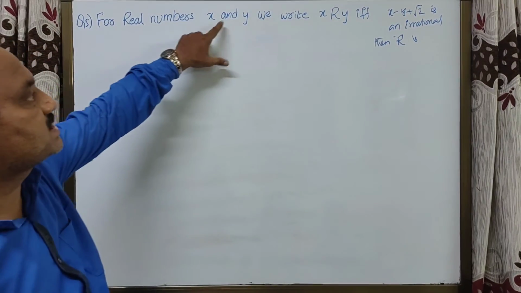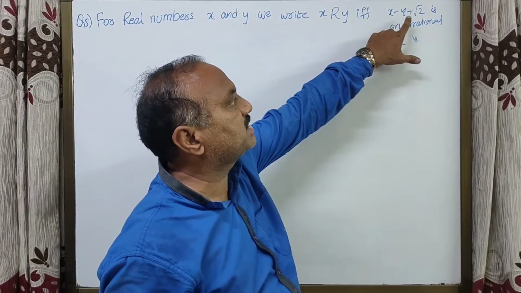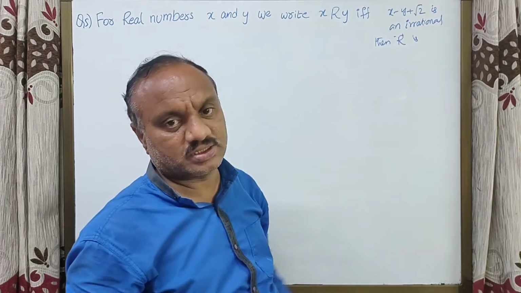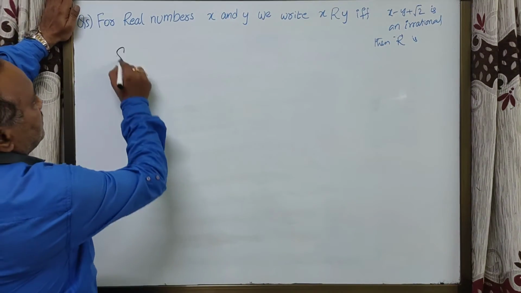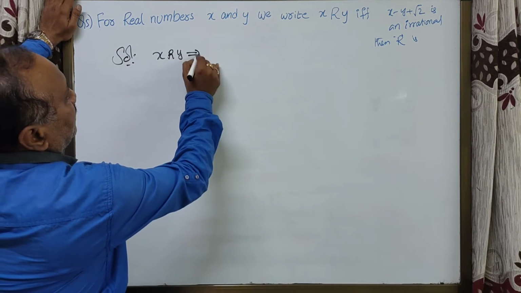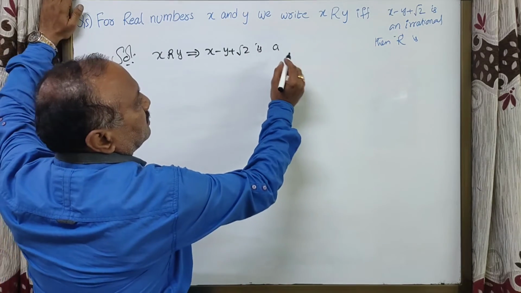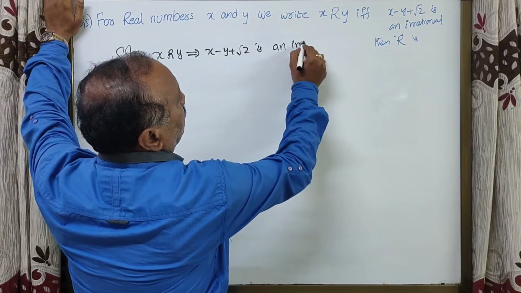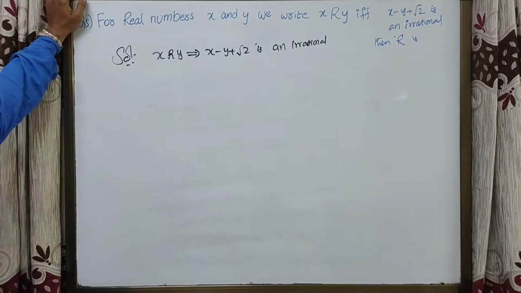For real numbers x and y, we write x relation y if and only if x minus y plus root 2 is an irrational. Then R is. My dear students, here x relation y is defined as x minus y plus root 2 is an irrational. Irrational means root 2, root 3, root 5, root 7.